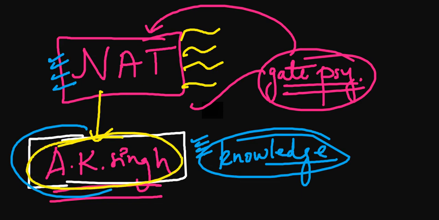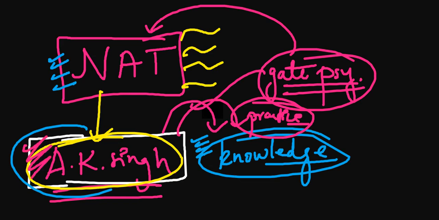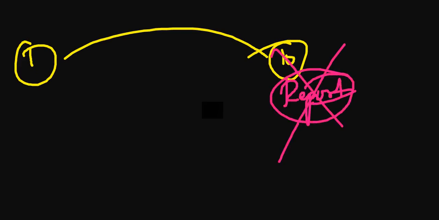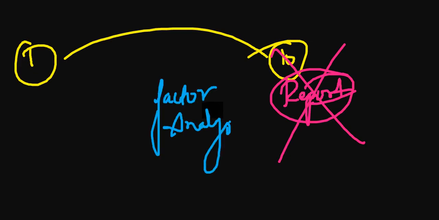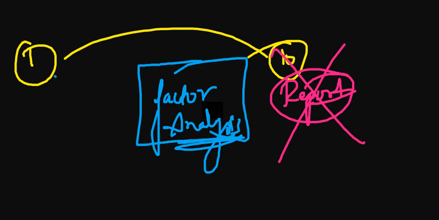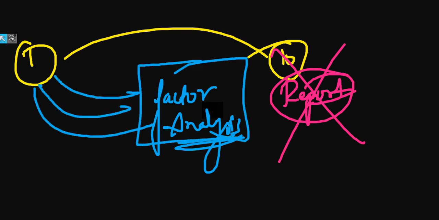After reading this book, you have to read it twice, thrice, 4 times, 5 times, as long as the pages are intact, and you have to practice more and more. Then you will be able to solve this NAT type. So make sure that you read AK Singh thoroughly from the first chapter to the last. Only the research report writing portion mentioned in the last section is not important. You have to do till, I guess, factor analysis. The last thing is factor analysis in AK Singh. Till there you have to do it completely and thoroughly, each page, each thing, so that you will be able to solve everything in your GATE Psychology examination without any trouble.